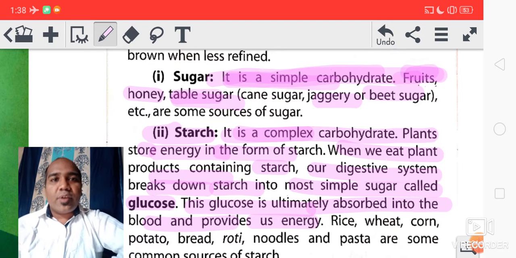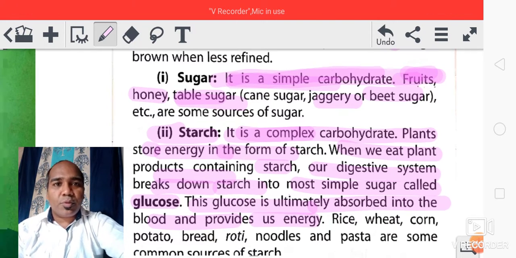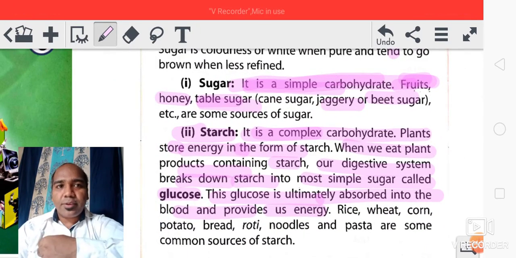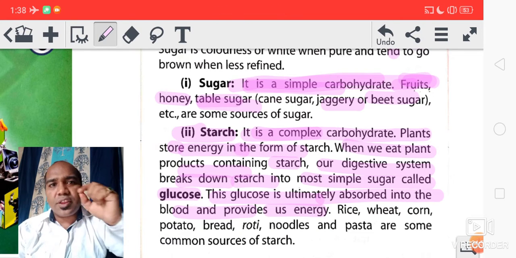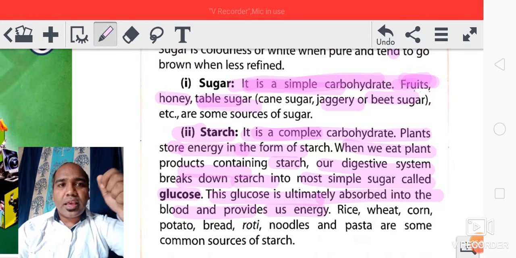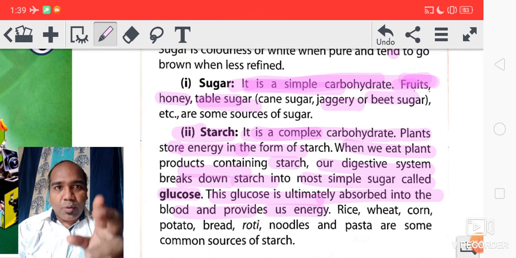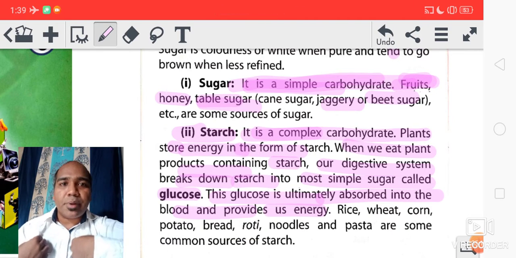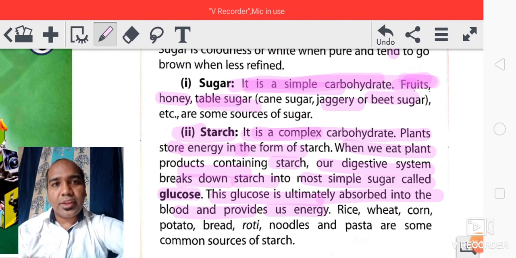Okay, and when we eat something, any type of food, then what happens? We chew it. After chewing, what happens? It breaks down into very minute particles, and from those minute particles energy is released, that is called glucose. That energy is absorbed by our blood, okay, and from there only we get the energy to do any work.